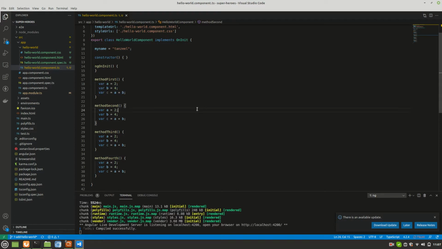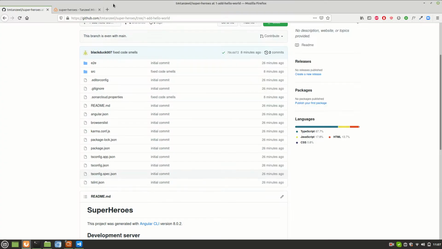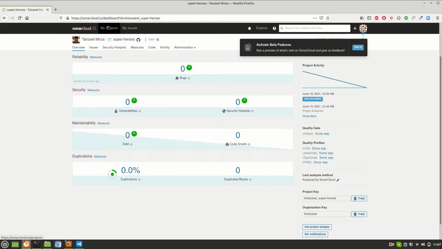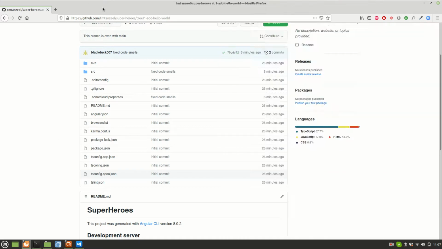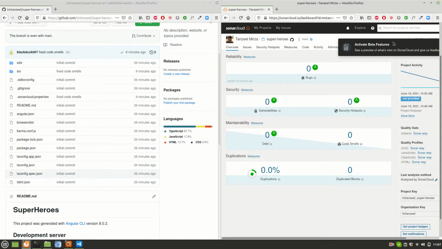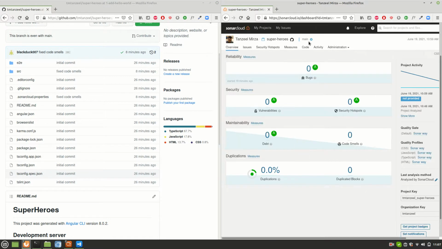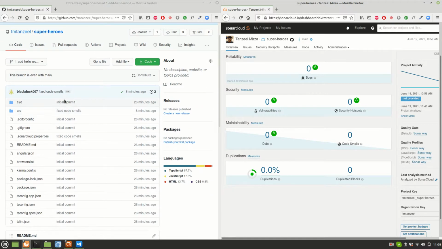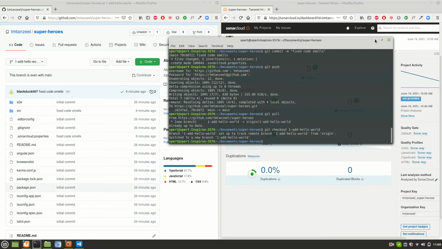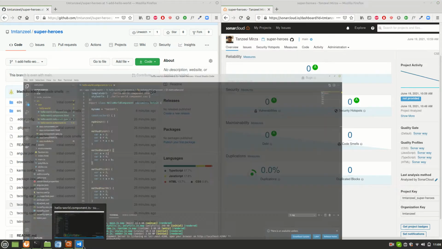But before that, I just want to do one thing. I want to open Sonar and GitHub side by side. Let me do that first. Okay, I got it. Right now we have only one branch, and this is our GitHub. Let it be like this. Now I'm going to push the code. I'll do it from the VS Code itself.